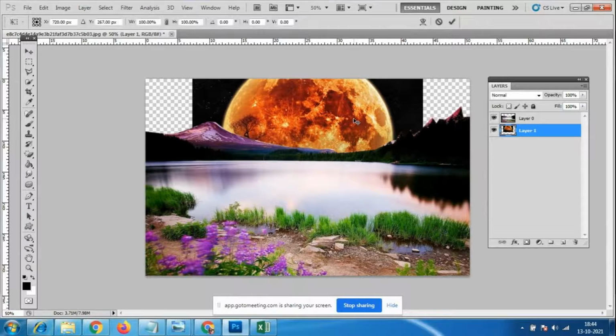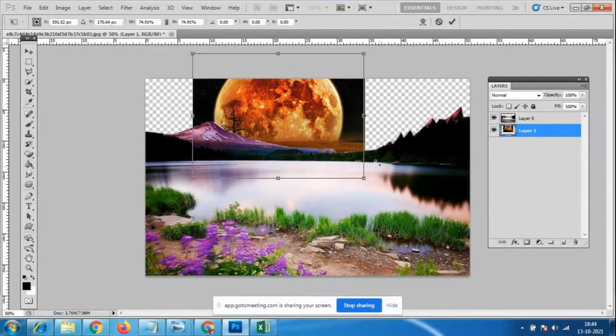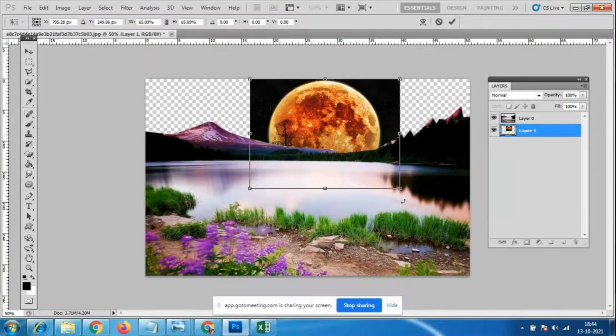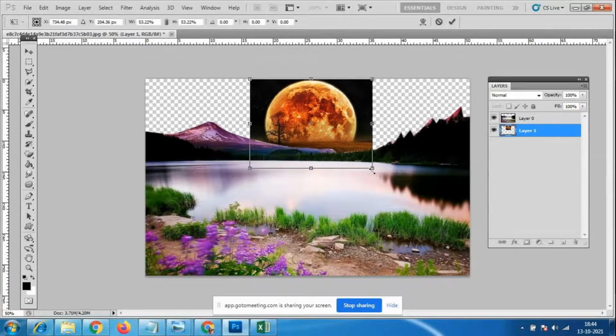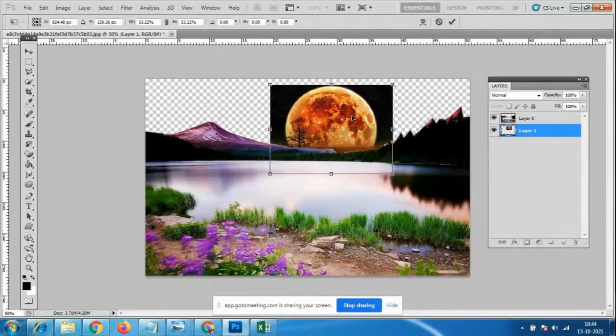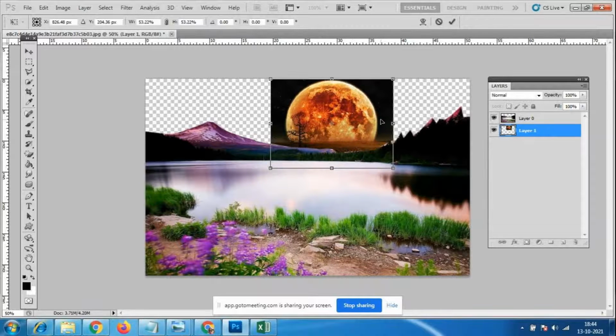So I'll use Control T and Shift. I will press the Shift key and left click, reducing the image however much I want. I'm just reducing it. Okay, Enter. So always you have to use Control T for scaling the image.